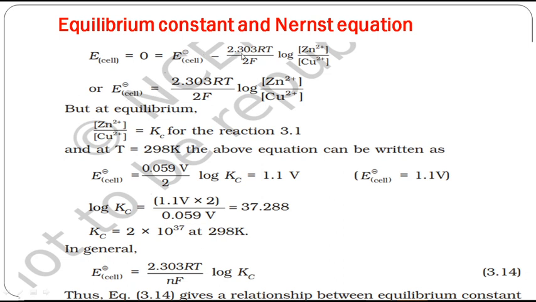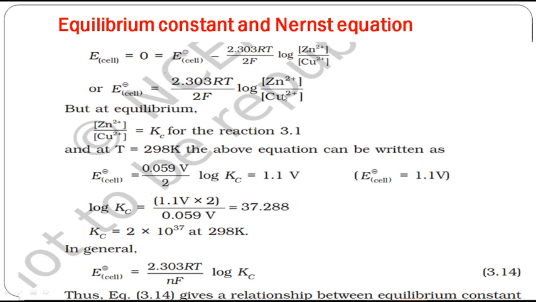E naught cell is equal to this 2.303 RT term, which comes to the right hand side now because E cell is 0. Now the total term becomes positive. So at equilibrium, the concentration of anode by the concentration of cathode is equal to Kc. You are replacing this by the equilibrium constant. We have studied equilibrium constant in class 11, is it not? What is that? Kc is equal to product concentration by reactant concentration. I told you last time in the previous class 11.